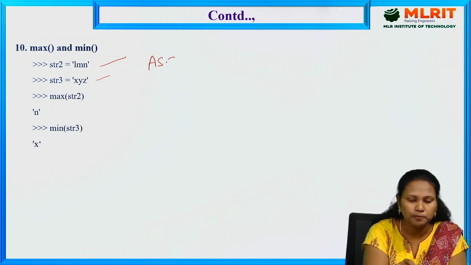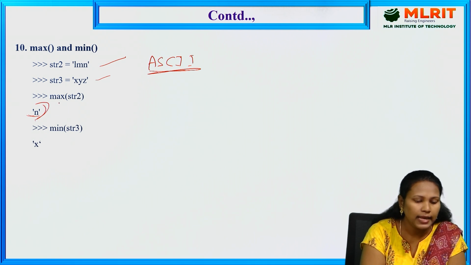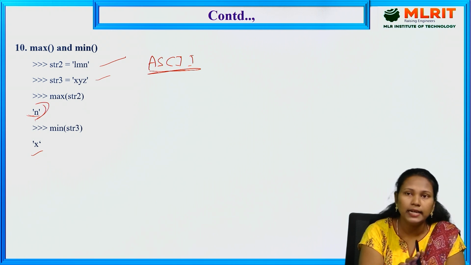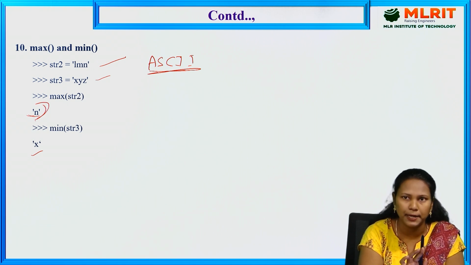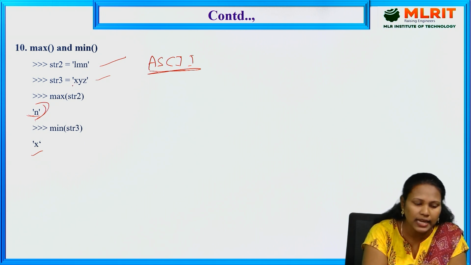ASCII values. In C also we have ASCII characters, ASCII numbers. With the help of that, it is identified which letter has the maximum value and which letter has the minimum value. In LMN, the maximum value is the one with the higher ASCII number, which is N, and in XYZ the lower number is X. So it is identifying with the help of ASCII only which is the greater value and which is the lesser value. That's why the maximum value is N in str2 and the minimum value is X in str3.